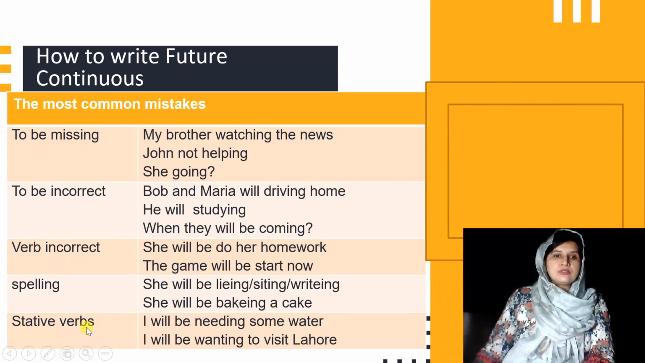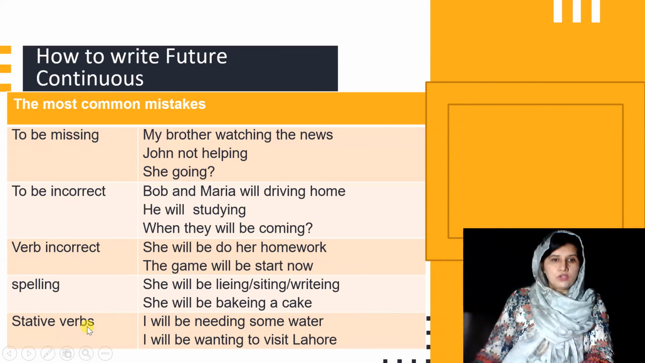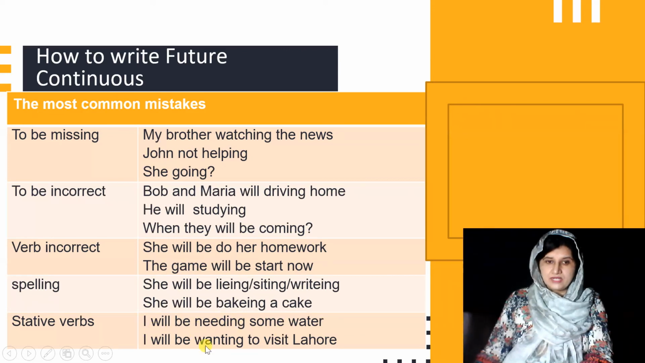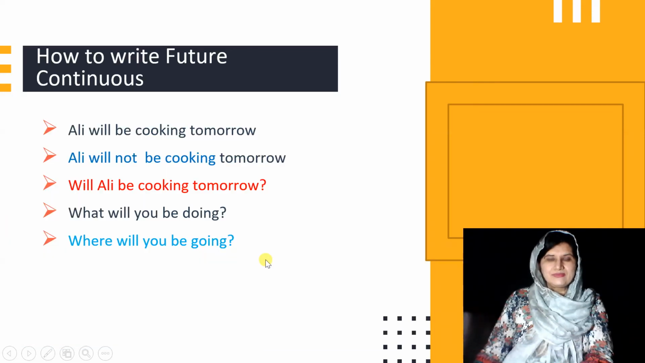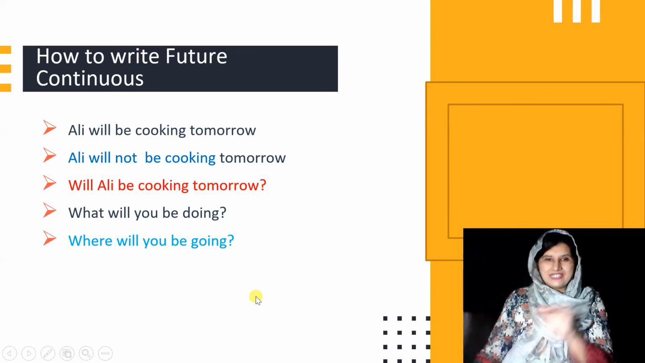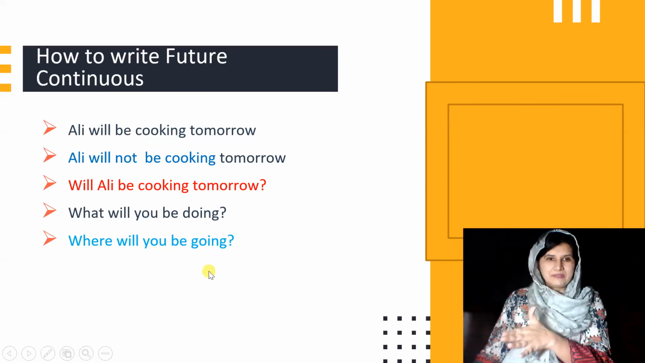Sometimes we use stative verbs in continuous form, which is absolutely wrong. I will be needing some water, right? What you can say, I will need some water. I will be wanting to visit Lahore again, right? We cannot use wanting here. This is wrong.